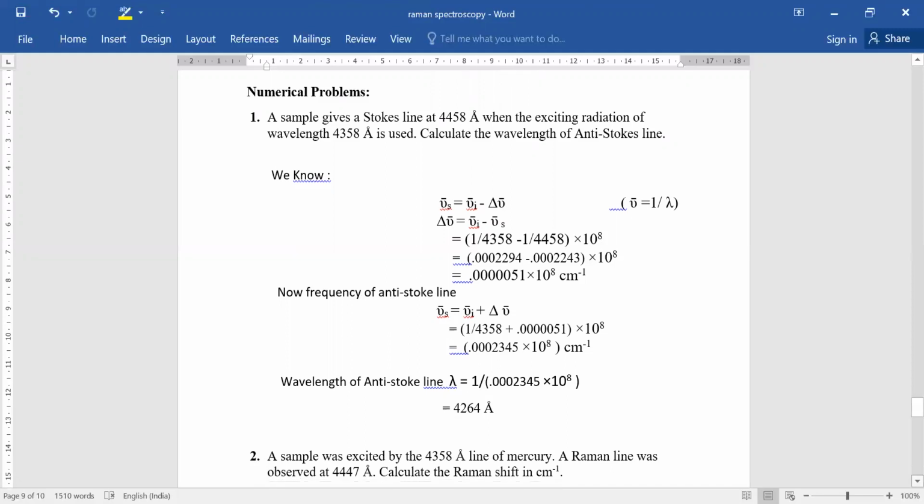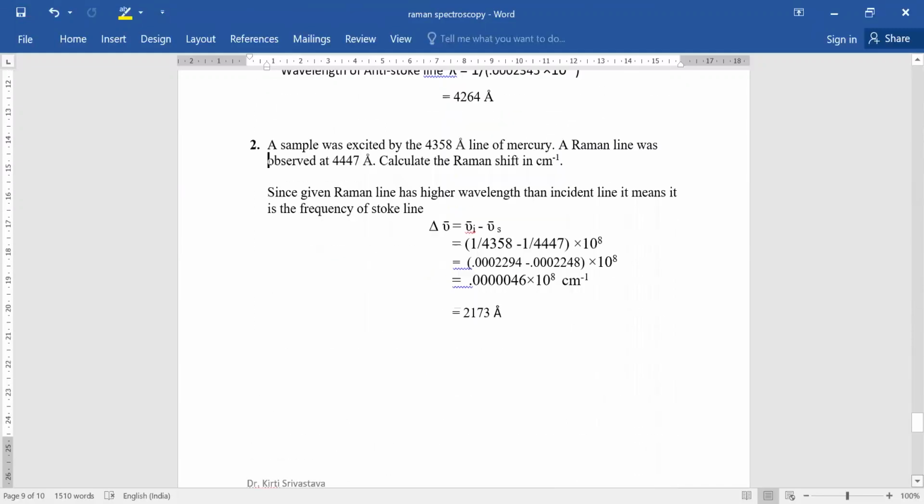Now in the second numerical, it was given that it is excited by this particular line of frequency. So this is the wavelength of the incident radiation, and the Raman line was observed at this particular angstrom. Calculate the Raman shift in centimeter inverse. If you see here, it is not given whether it is the Stokes line or anti-Stokes line. So you just compare. This is the 4358 angstrom incident and 4447.